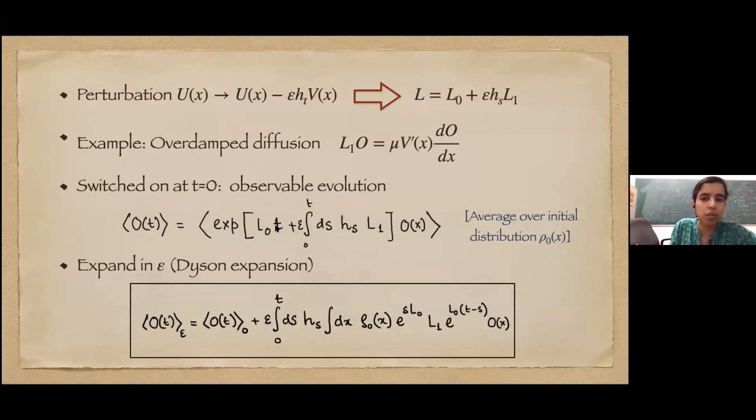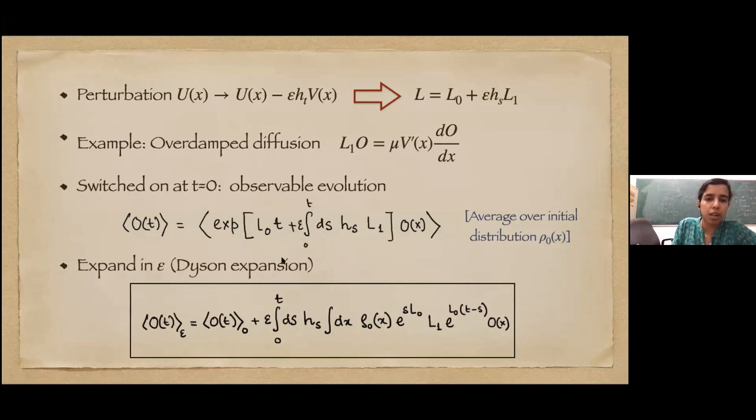This is simply the exponential of the integral of the new generator L up to time t. L0 was time independent, so simply L0 t plus, because h(s) is time dependent, we have to integrate over 0 to t. This formalism is probably familiar to all of you from time dependent perturbation theory in quantum mechanics. It is structurally almost identical. Because we want to see the linear response, how O(t) changes at linear order in epsilon, we will simply expand this operator as a Dyson expansion. I'm not going to derive it, it's very tedious, but you can find it in a lot of places. So I'll just quote the result.